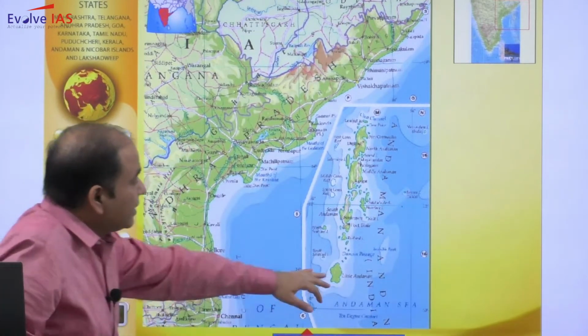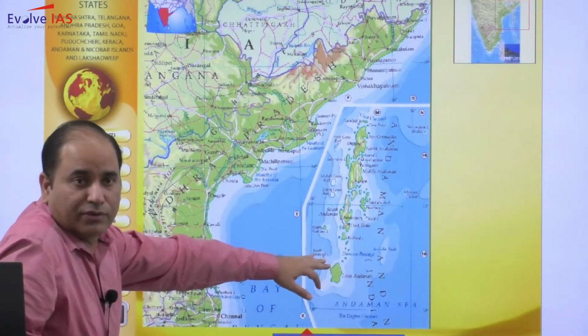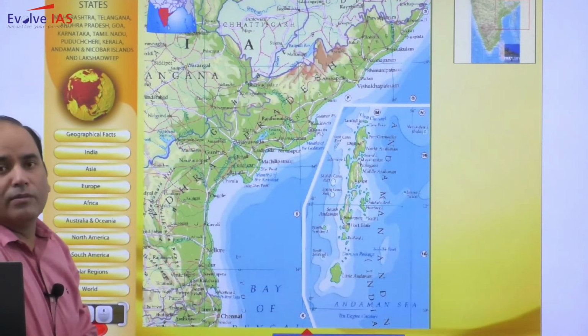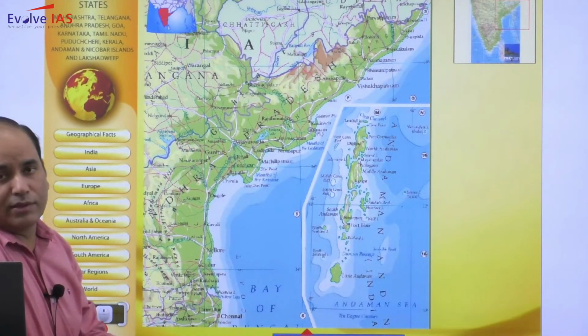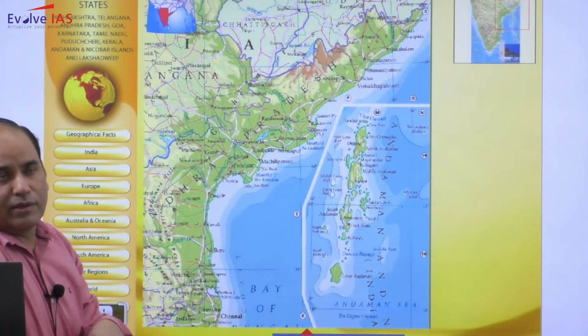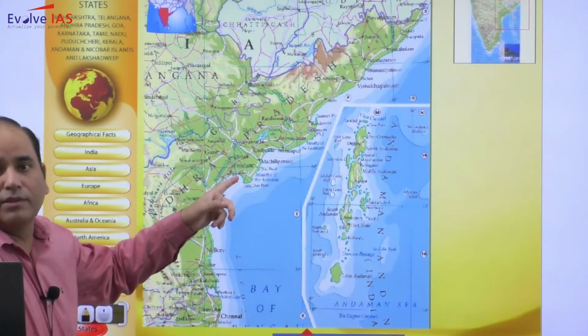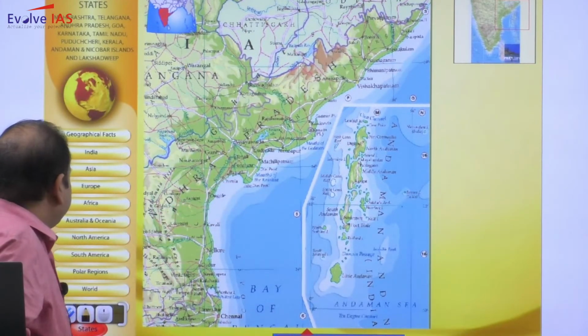Nicobar is on the south side, so it is not associated with the south. This is the only active volcano. There is one more dormant volcano, that is not dormant, extinct volcano we have, and that is also in Andaman, that is Narkondam.